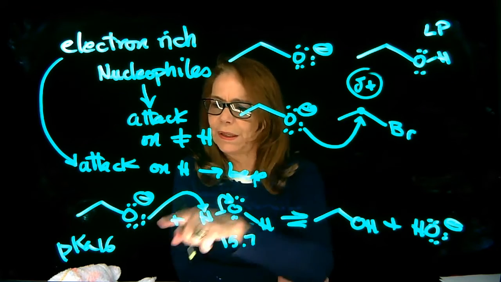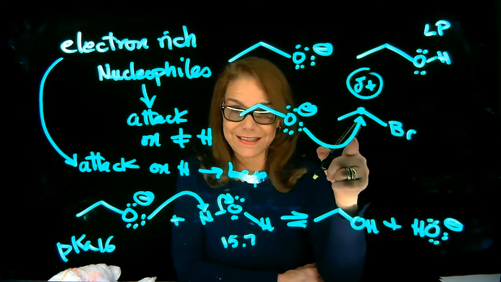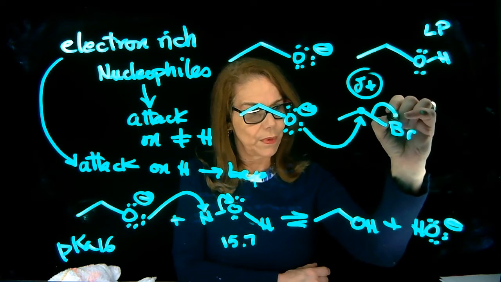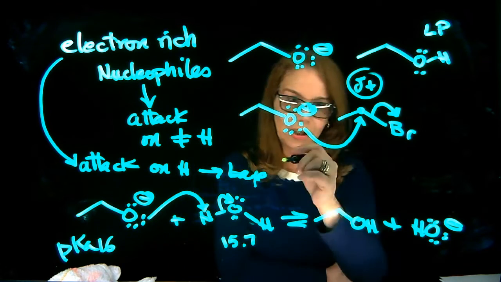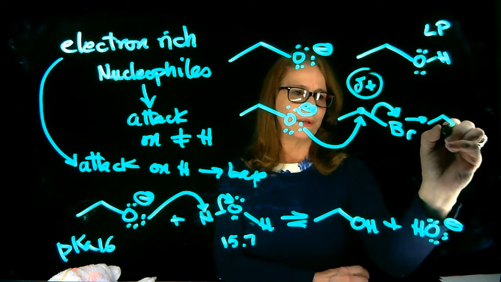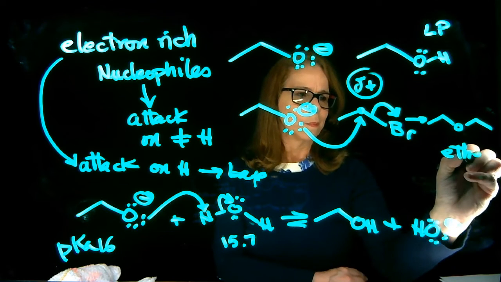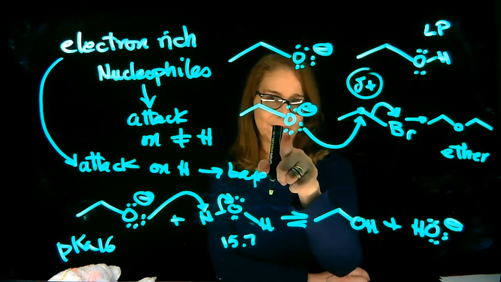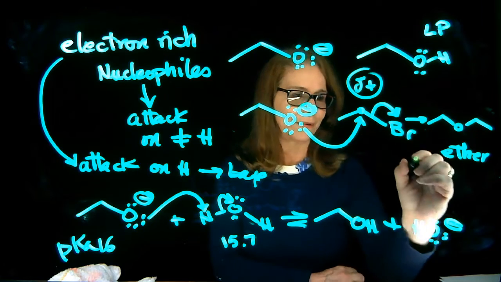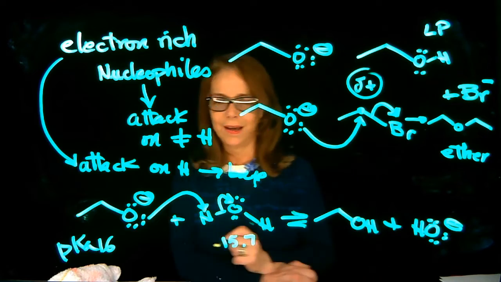So notice, the same electron-rich species here is acting as nucleophile because it is attacking on an sp3 carbon. And here you have, in concerted fashion, the loss of the leaving group. And your products are going to be this. So that is an ether. Here, notice that I have my oxygen, 2 carbons, oxygen, 2 carbons. And of course, bromide is your leaving group.